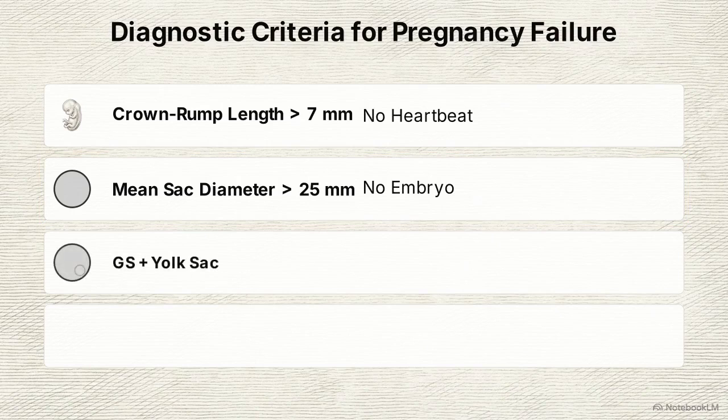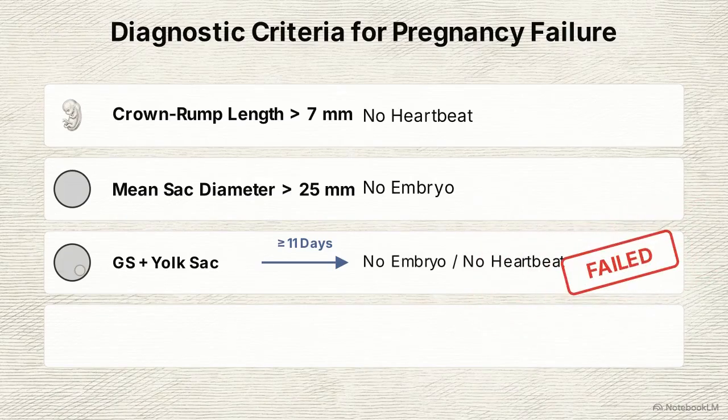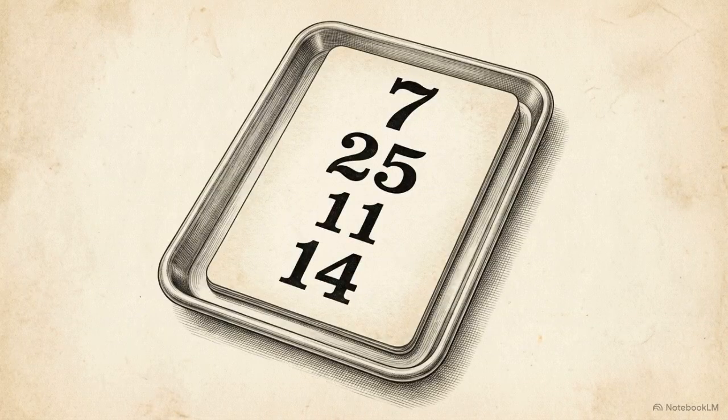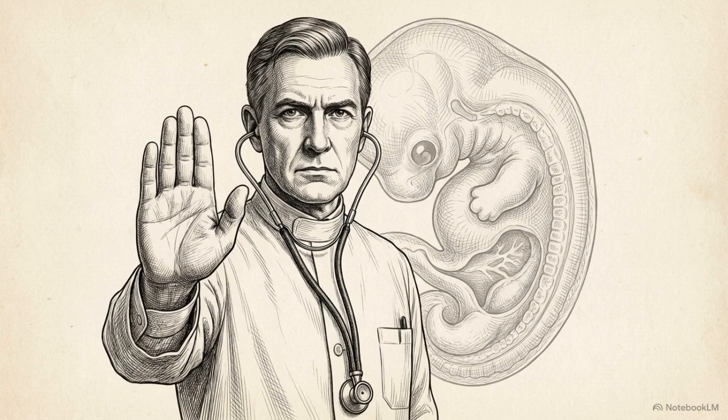If a scan shows a gestational sac with a yolk sac, and 11 days later there is still no embryo with a heartbeat, the pregnancy has failed. If the initial scan showed only a sac, that window extends to 14 days. These numbers are not guidelines, they are non-negotiable binary markers. They were designed specifically to absolutely prevent a clinician from terminating a viable pregnancy that is simply developing slower than expected.